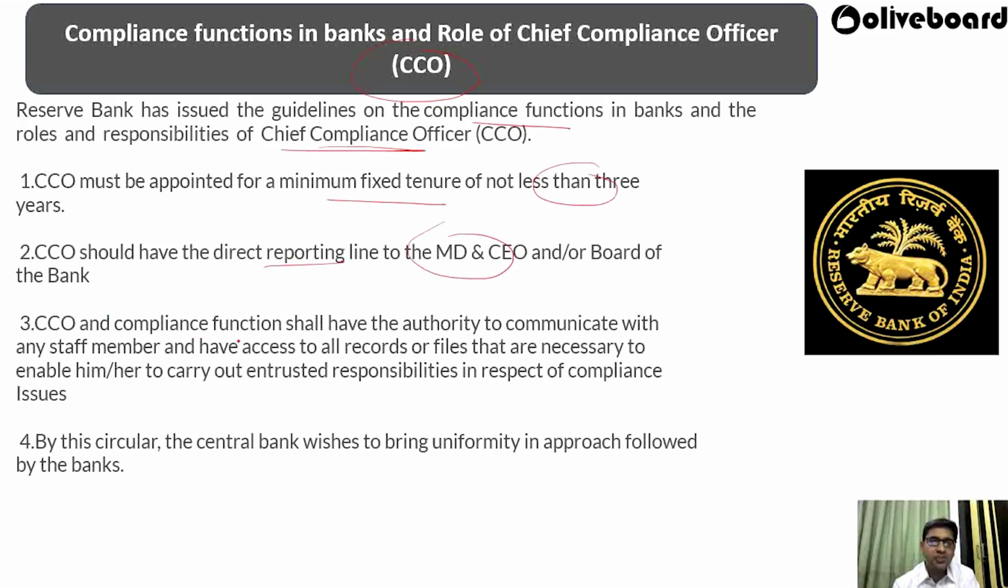The CCO and compliance function shall have the authority to communicate with any staff member and have access to all the records and files that are necessary to enable them to carry out their tasks and responsibilities with respect to compliance. By this circular, the central bank wishes to bring uniformity in the approach followed by the banks. So the role of the chief compliance officer is to make sure that all the banks are working with proper compliance as per the guidelines issued by the Reserve Bank of India. The main aim is to bring uniformity in the approach followed by the banks. So this is all related to the chief compliance officer functions.